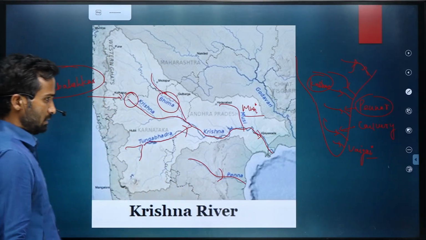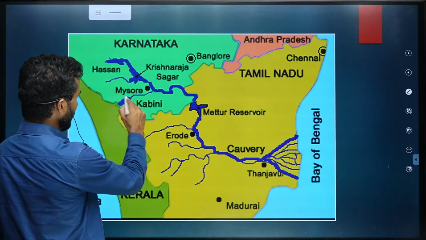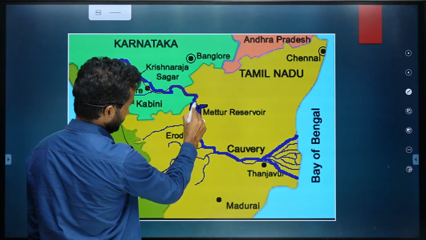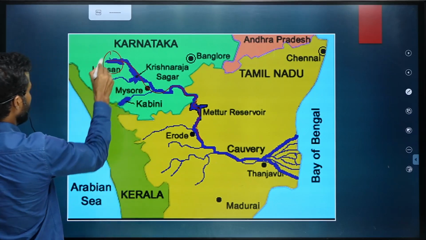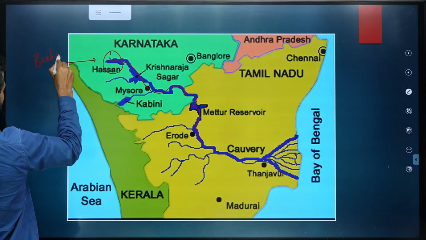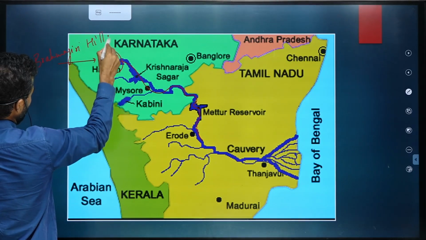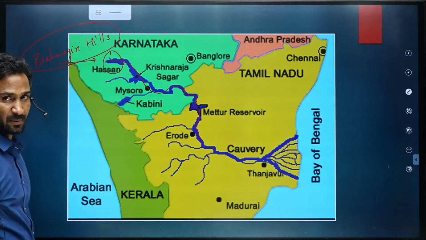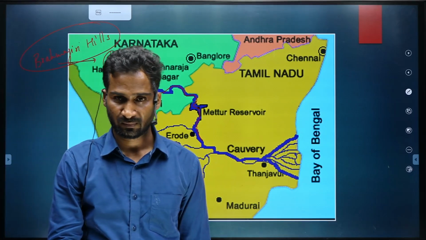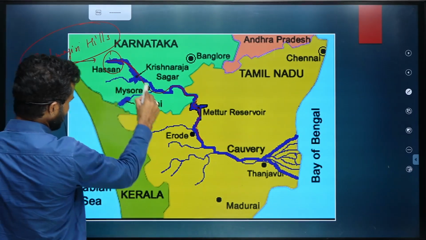Again, moving further, the river Kaveri originates near the Brahmagiri Hills in Karnataka, near Coorg, a famous city and important hill station in Karnataka. It starts moving eastward.